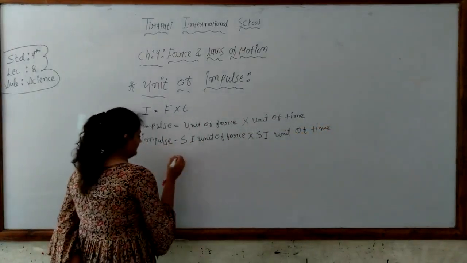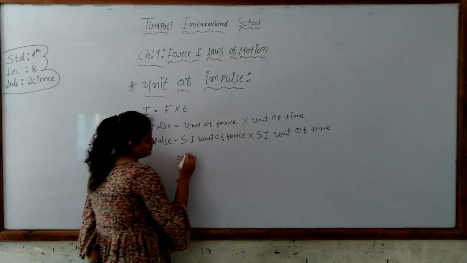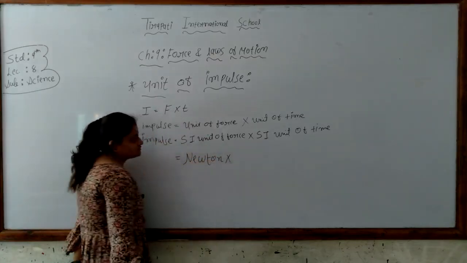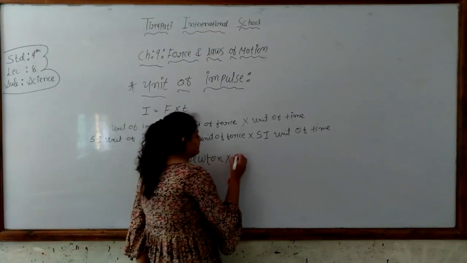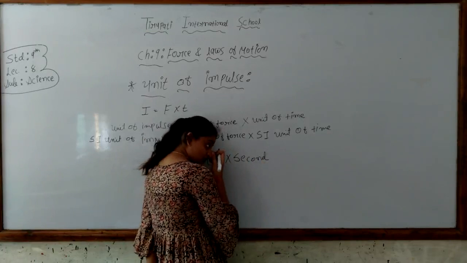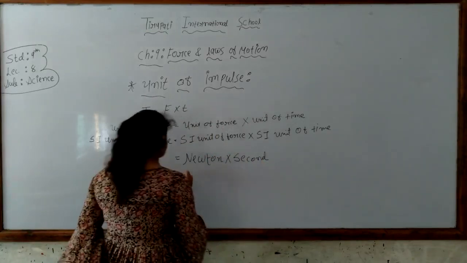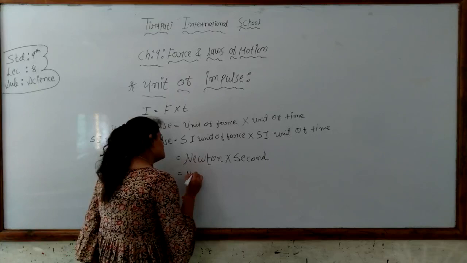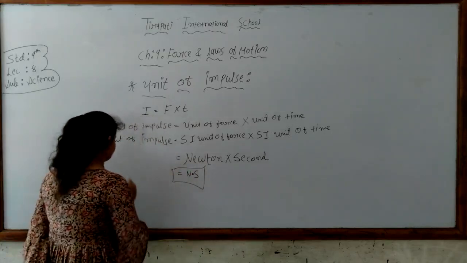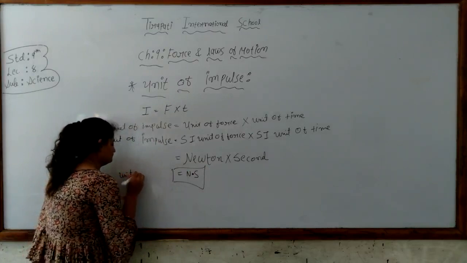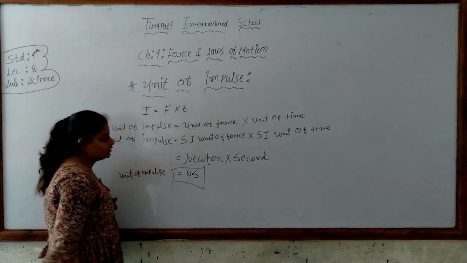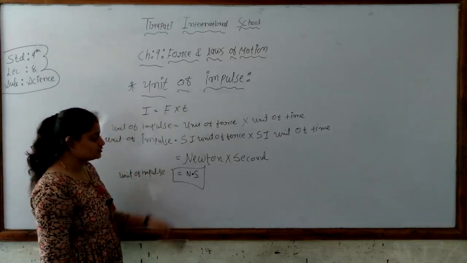The SI unit of force is Newton, and the SI unit of time is second. So Newton into second is the unit of impulse. What is the SI unit of impulse? It is Newton into seconds.